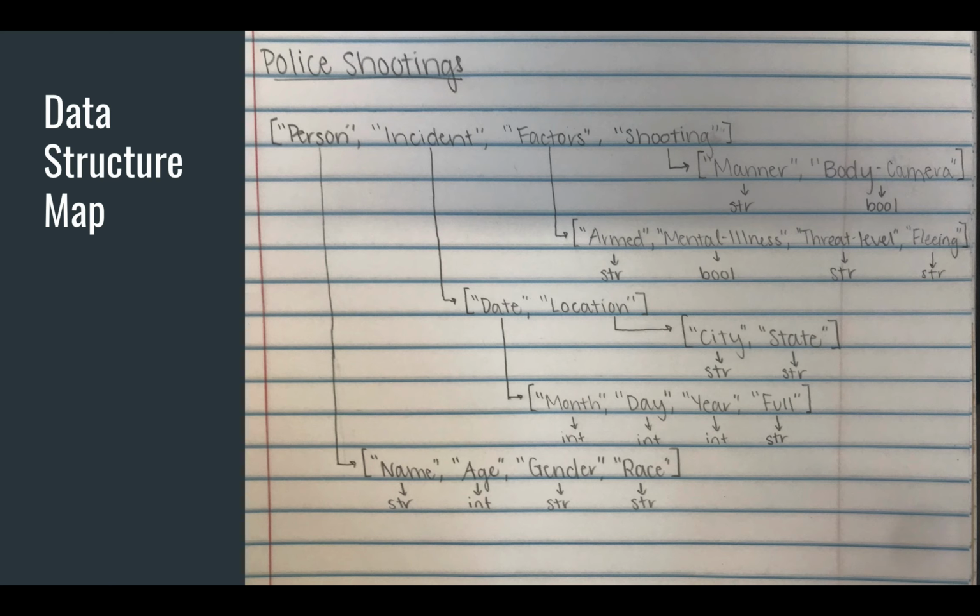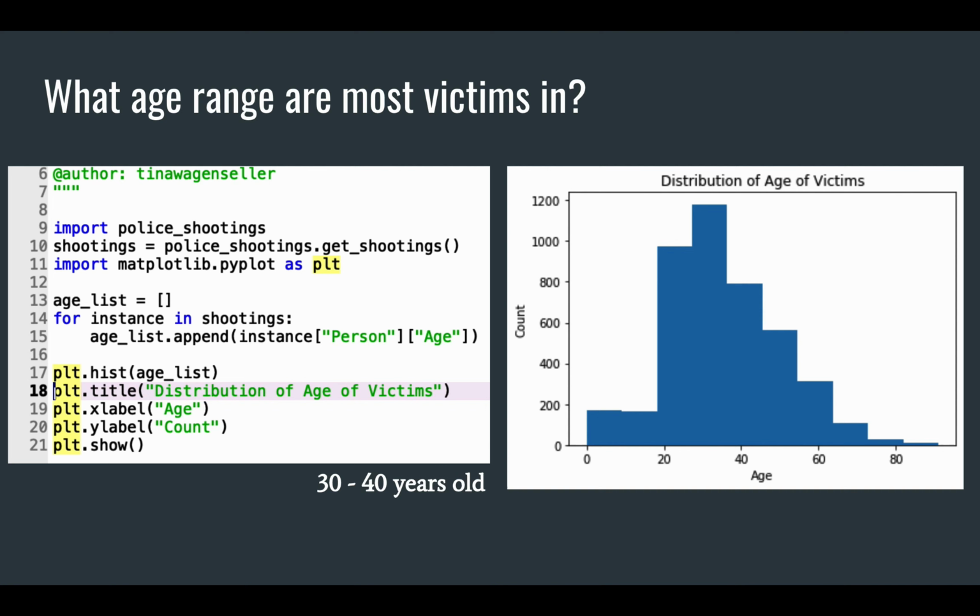Then for factors, it was broken up into armed, mental illness, threat level, and fleeing. Those are all strings except mental illness is a Boolean, which means the victim either had mental illness or did not. And then finally, shooting was broken up into manner, which is a string, and body camera, which is a Boolean. So it said true if the cop was wearing a body camera, and false if they were not.